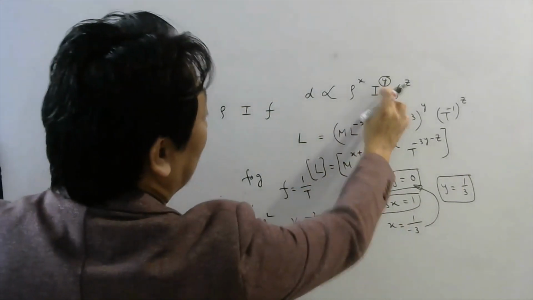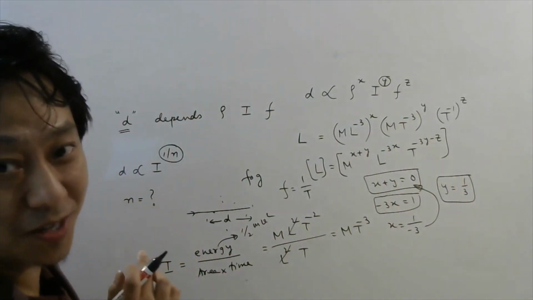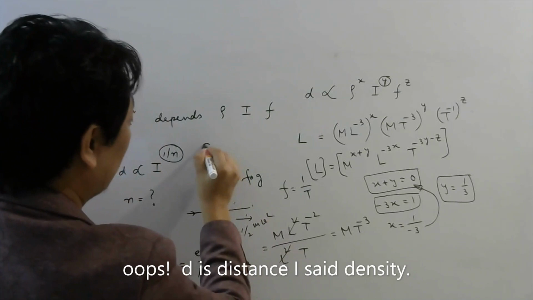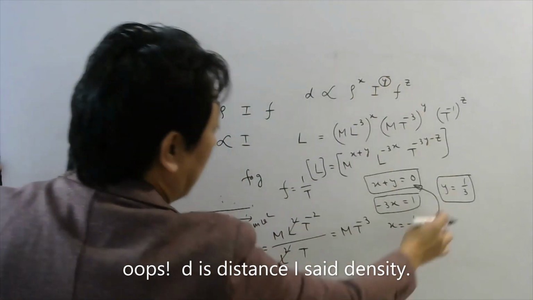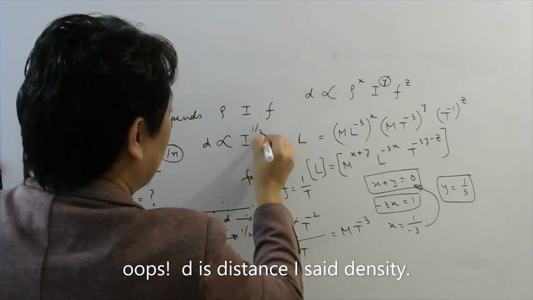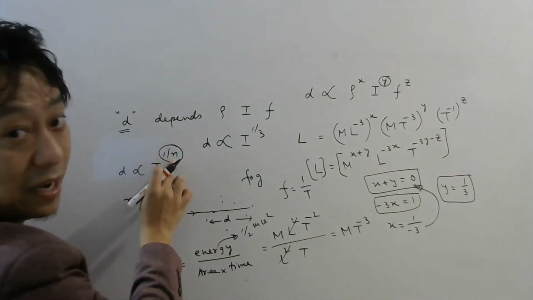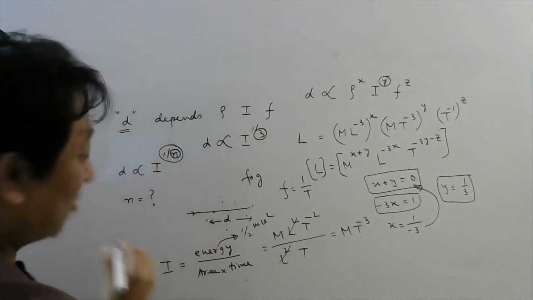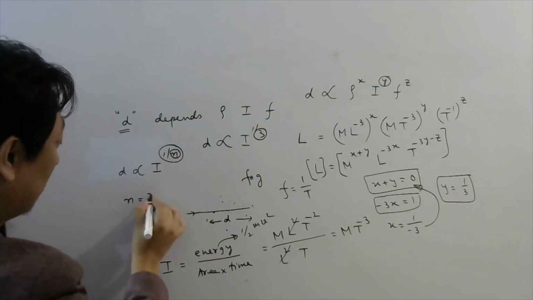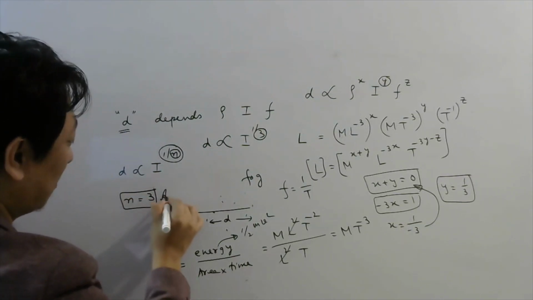That means y is 1 by 3. So the density would be proportional to intensity power y, and we found y is 1 by 3. But they told in the question 1 by n, so this n must be 3. Therefore n is equal to 3. This would be the right answer.